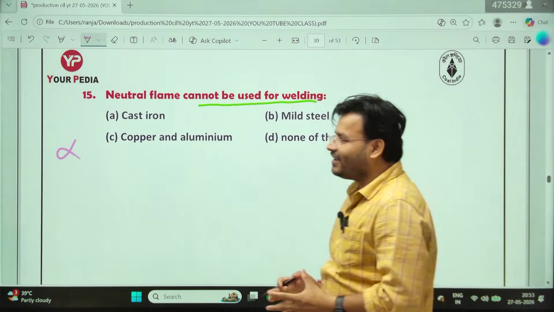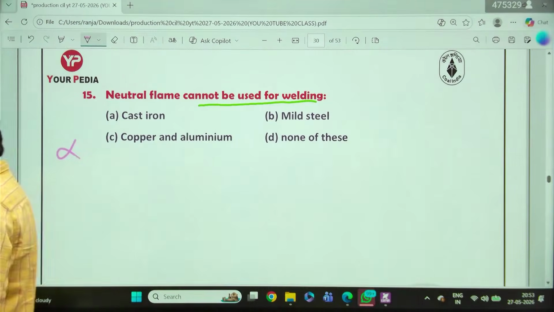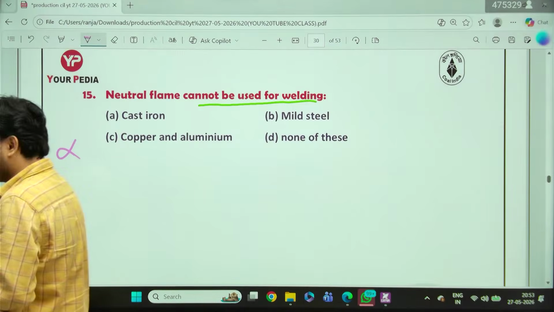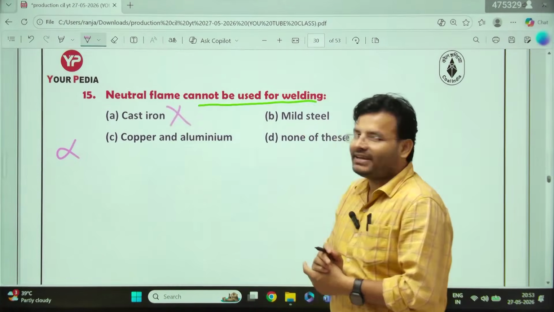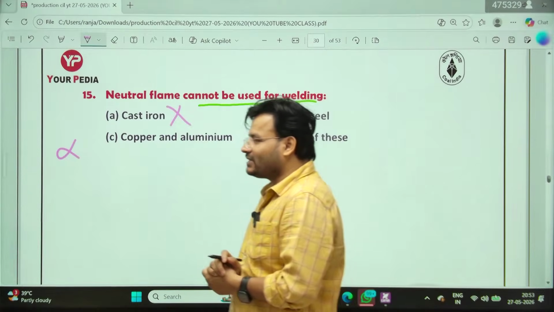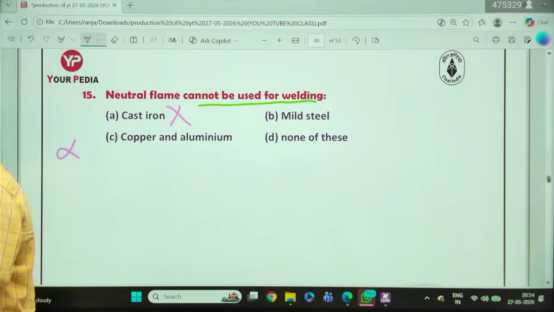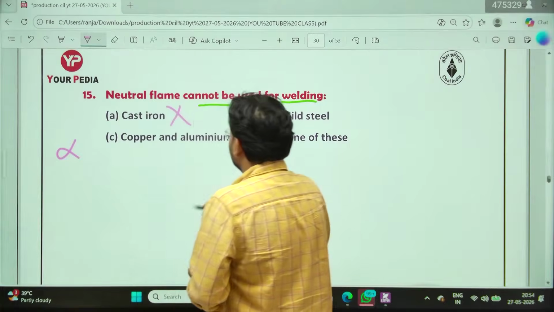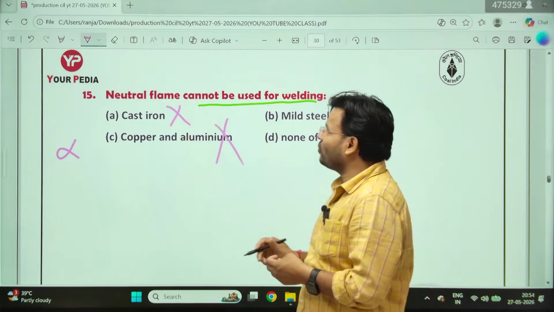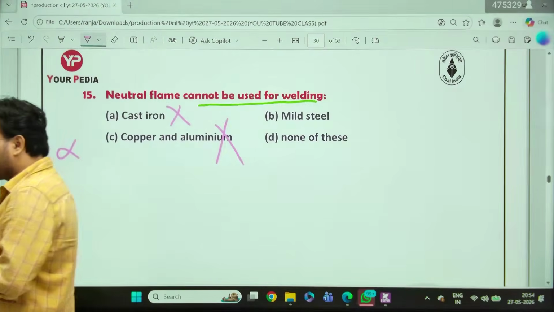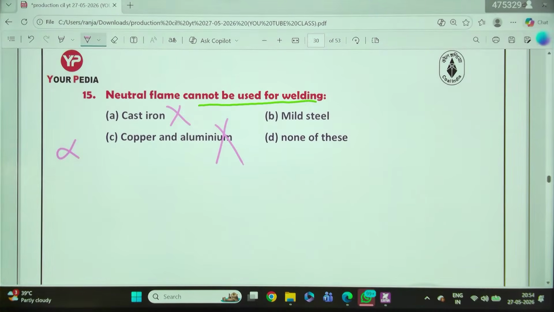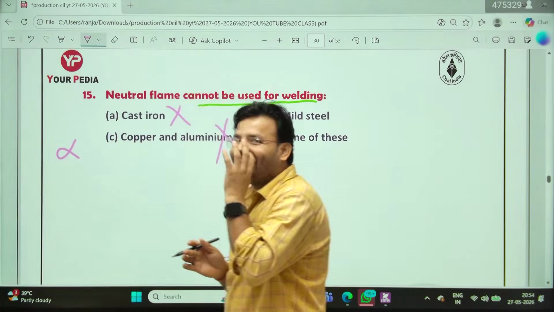नो वन यार, क्या हो गया मैकेनिकल इंजीनियर्स? कास्ट आयरन, हाँ कास्ट आयरन, चलो गलत जवाब है। Now what about next? Okay, copper and aluminum. Okay, C for Chennai is the wrong answer. What about next? Mild steel is left, sir.